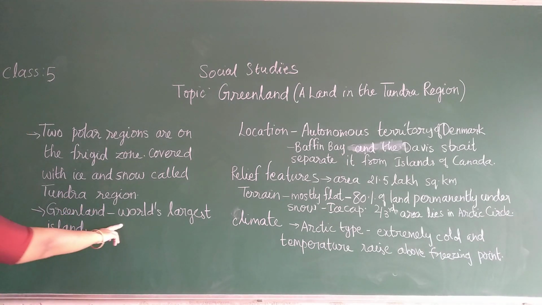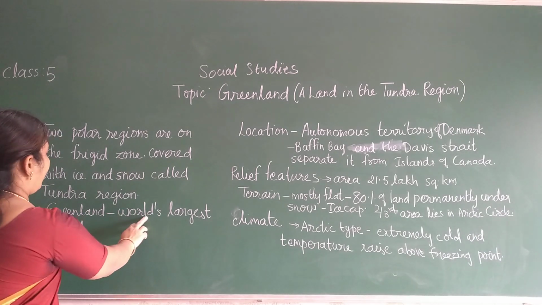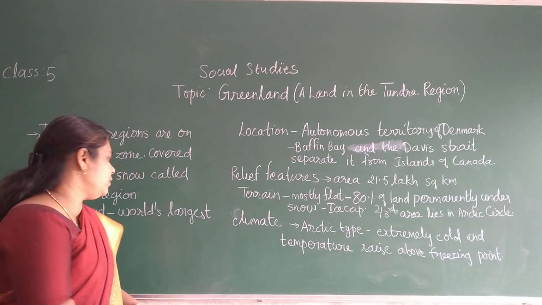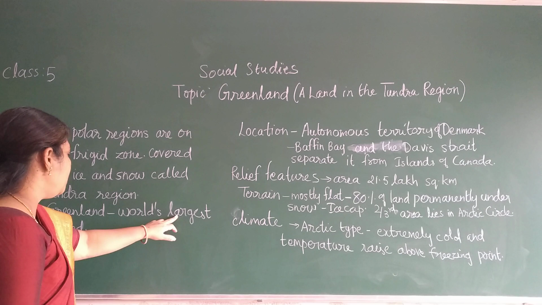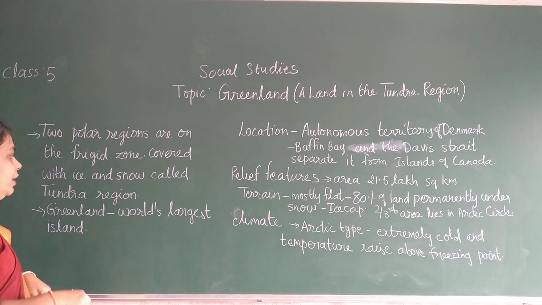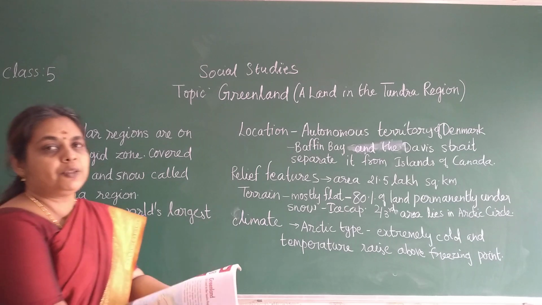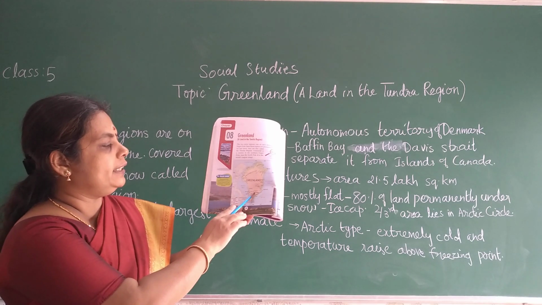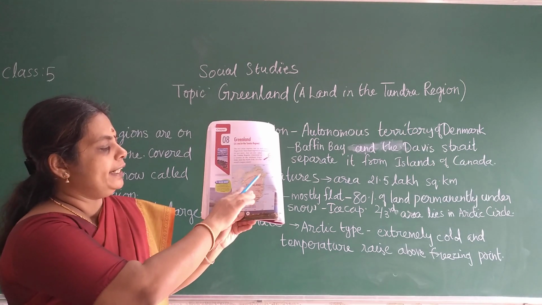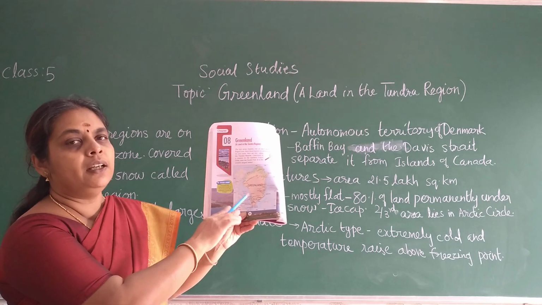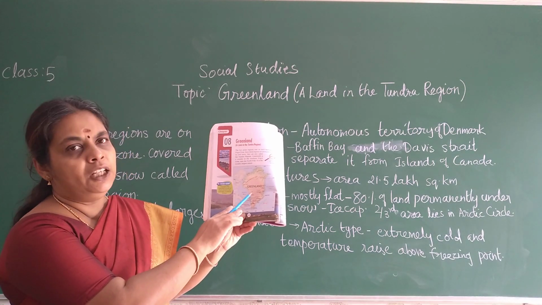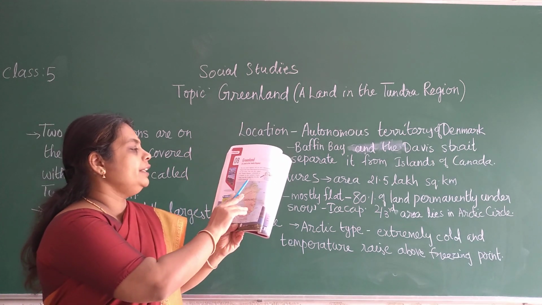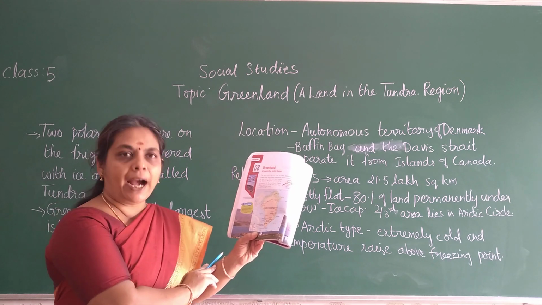Greenland is the world's largest island, children, because it is surrounded by water on all sides. That's why it is the world's largest island. Now I will show you on the map the country Greenland. Observe here, near the Arctic Circle, you have Greenland, children. This is located in the tundra region. So it is the world's largest island, children.